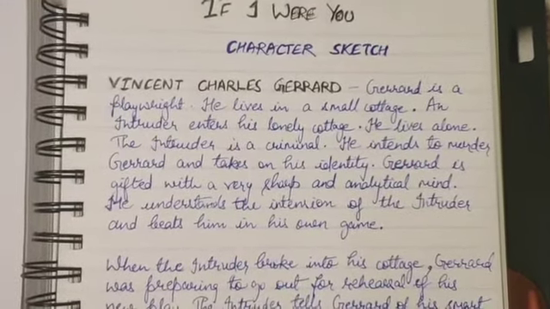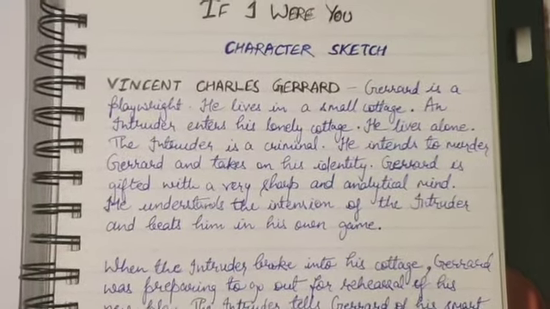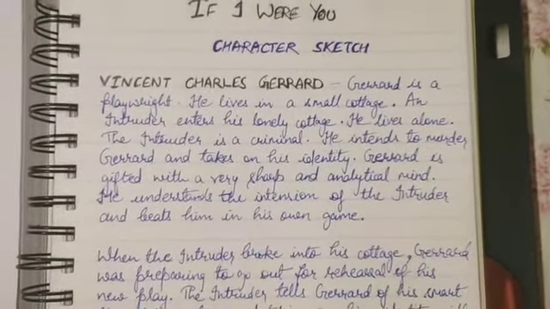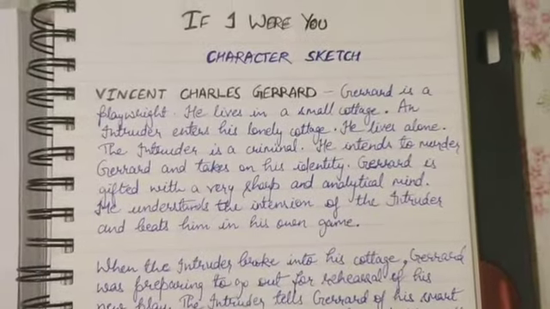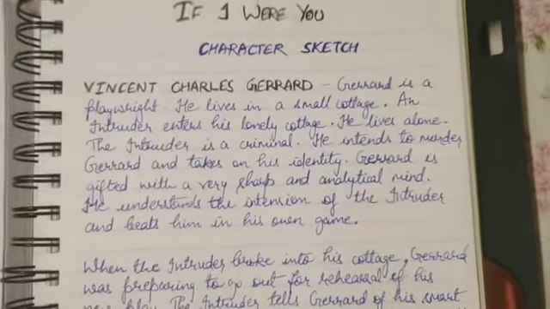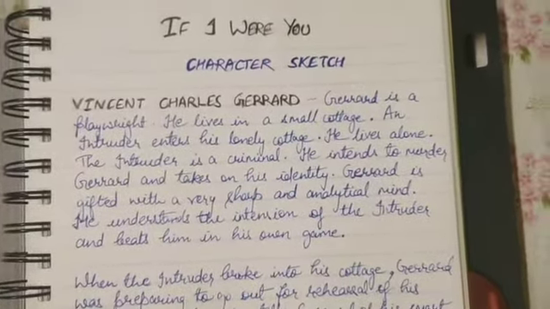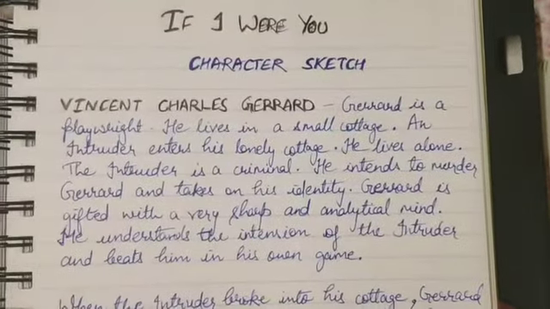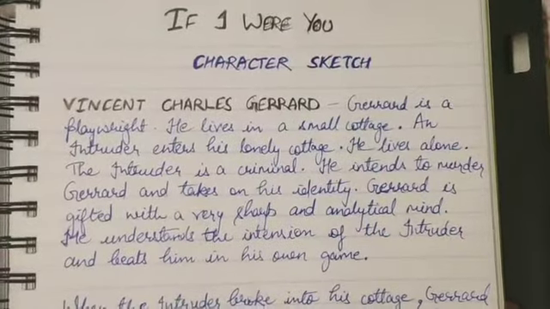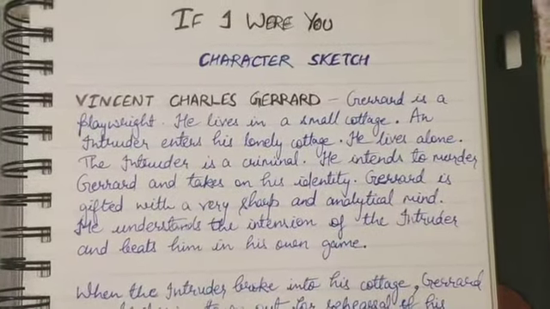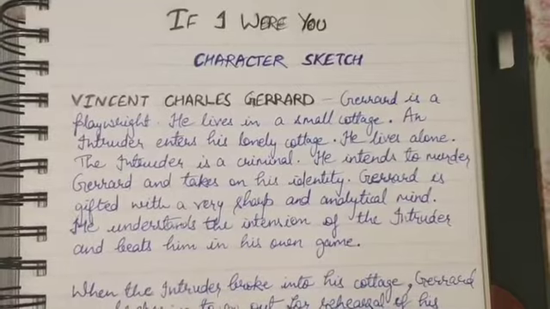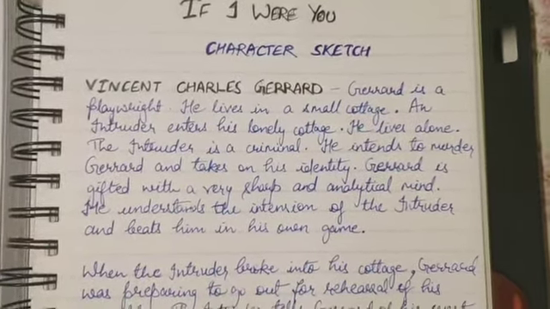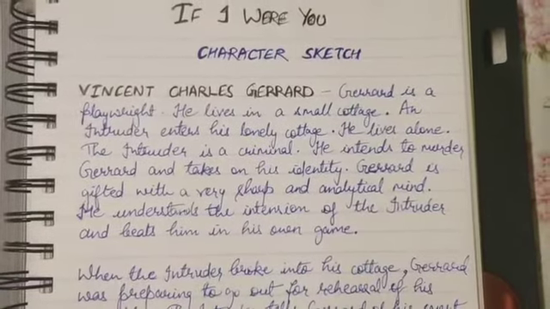Okay, and then I told you that two characters are there who are of the same build. One is our protagonist, Vincent Charles Gerard, and one more character is there who is also having the same build, and I would say they have the same resembling faces. So here you can understand what kind of suspense would be there, and due to that it has been filled with so much thrill.